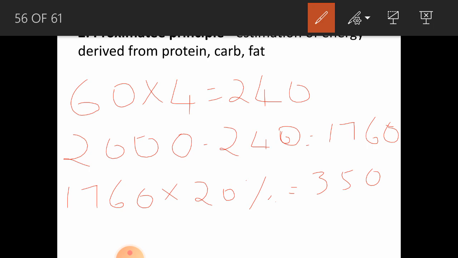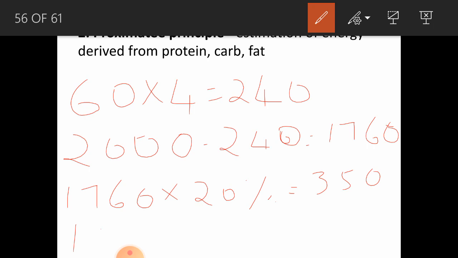So out of that 1760, 20% should be provided with the fats, that is 350 kilocalories, approximately 35 grams of fats.